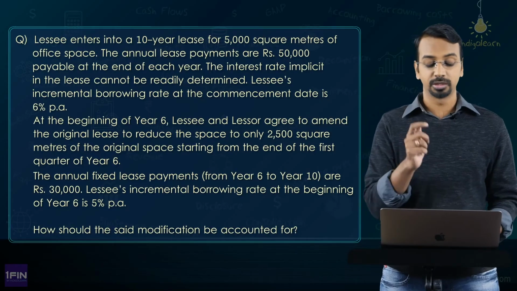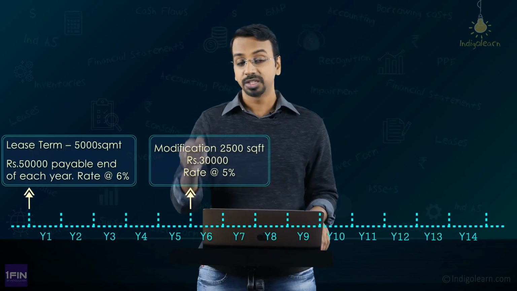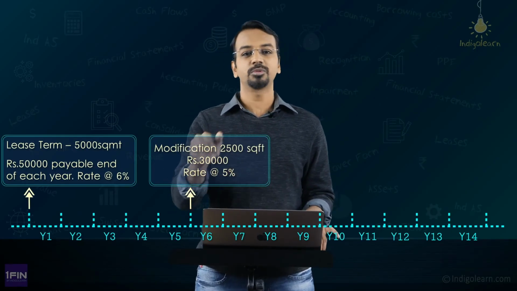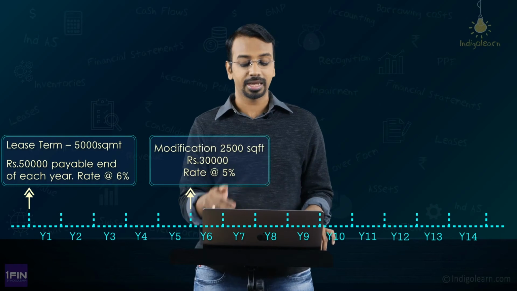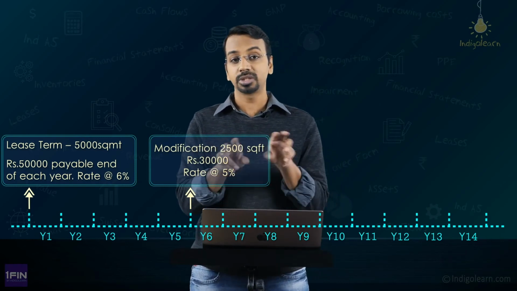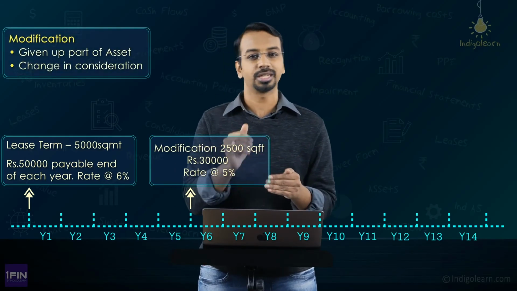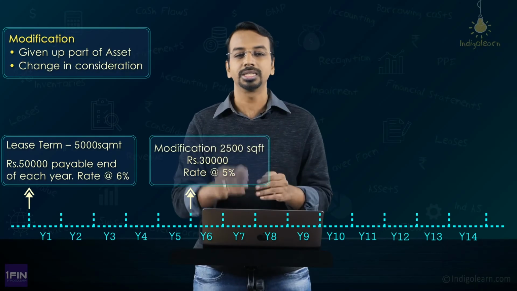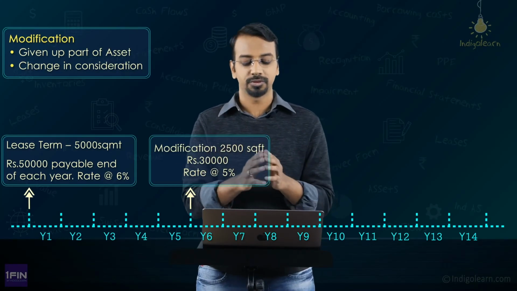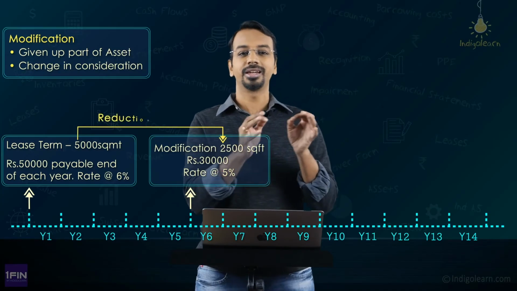Now, here, similar to the example that I was giving about our office space, we said we have given up 50% of the space, but you see the lease rentals have not come down by 50%. The lease rentals have come down only by 40%. So, here two things have happened. You have given up a right of use asset and then there is a change in consideration as well. So, the first thing that you need to ask is, is there a reduction in scope? If you look at it, from 5000 square meters to 2500 square meters, there is a reduction in scope.